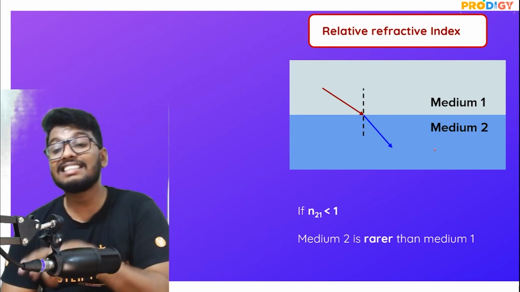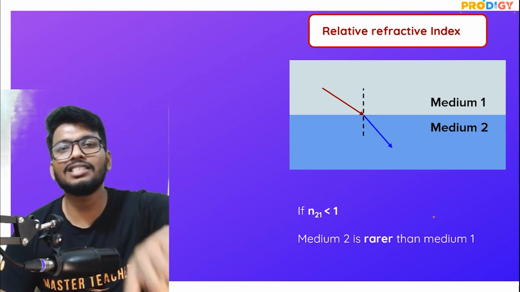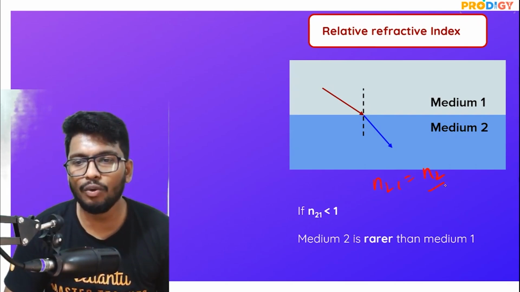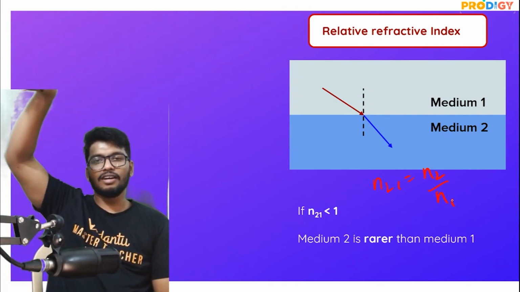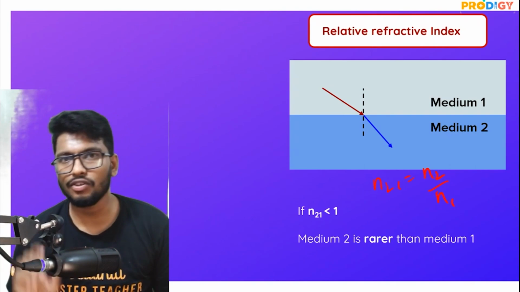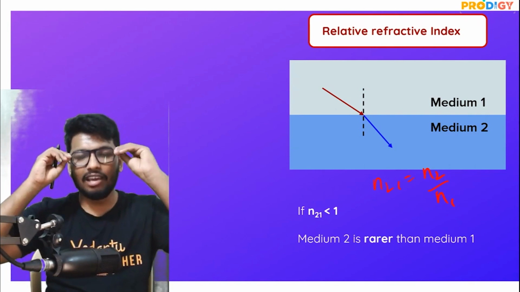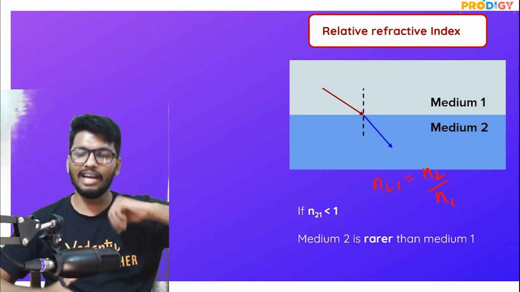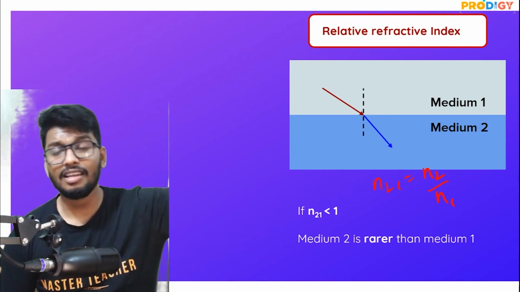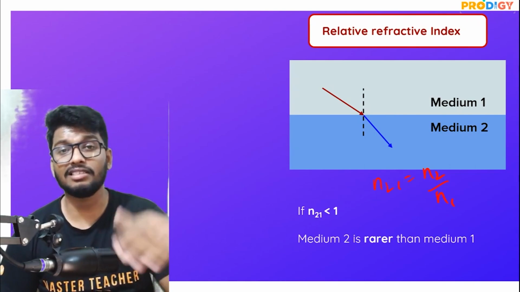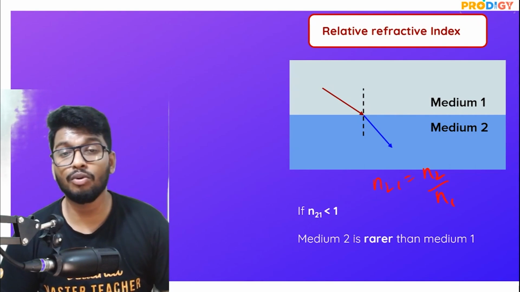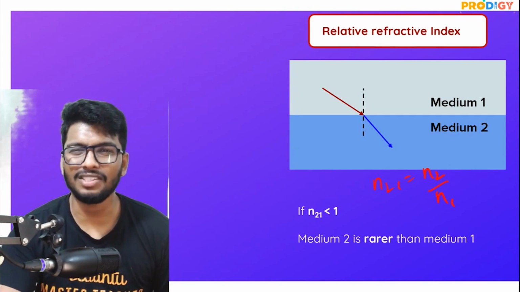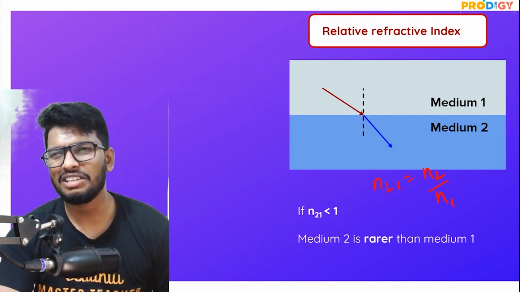medium 1 is less than 1, then again you can say that medium 2 is rarer and medium 1 is denser. Because again, guys, N21 is equal to what? N2 divided by N1, the refractive index of the second medium divided by the refractive index of the first medium. So if you find that the value of the ratio that you get is less than 1, then you can also come to the conclusion that the refractive index of the second medium is less, which means that it's a rarer medium, or the speed of light is much lesser in that, and the speed of light in the first medium is much higher. I know it's a little confusing, but again, guys, that is what it is, right?